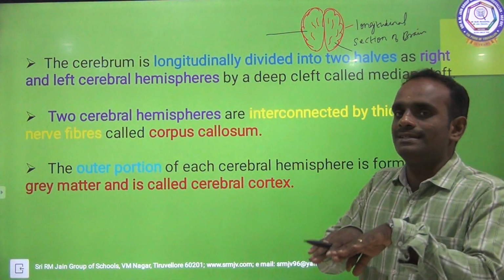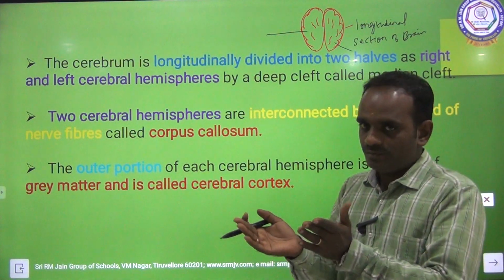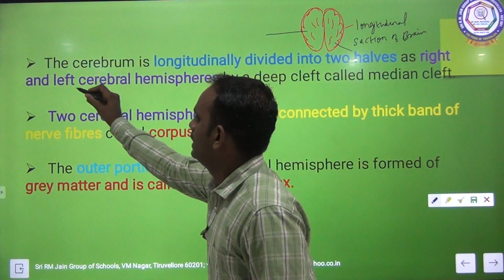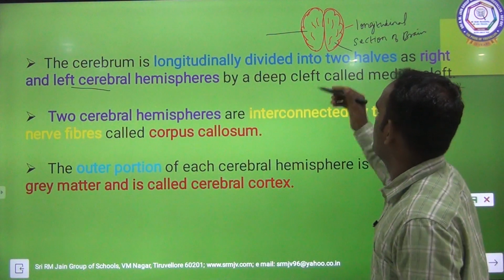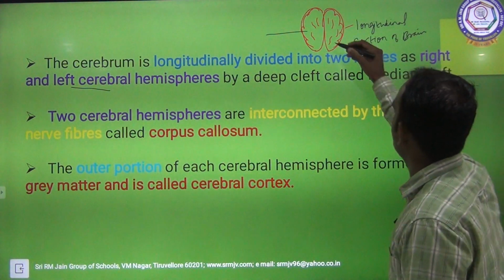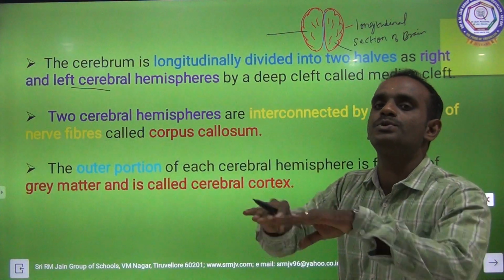The cerebrum is longitudinally divided into two halves. One is called the right cerebral hemisphere and the other is called the left cerebral hemisphere, by a deep cleft called the median cleft. This is the median cleft, and it divides the cerebrum into two.